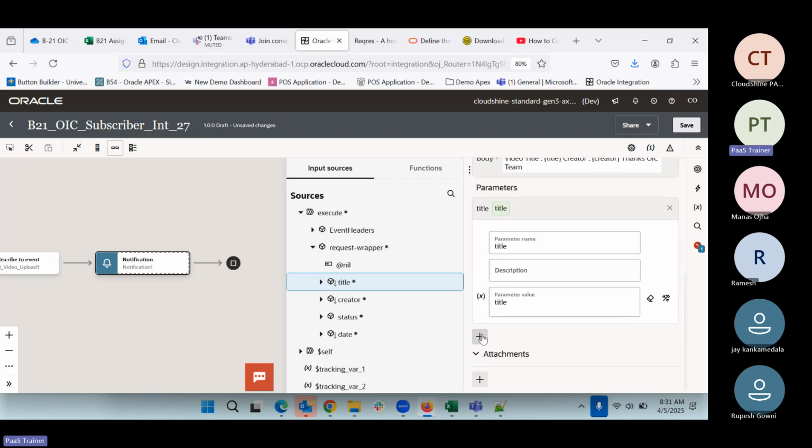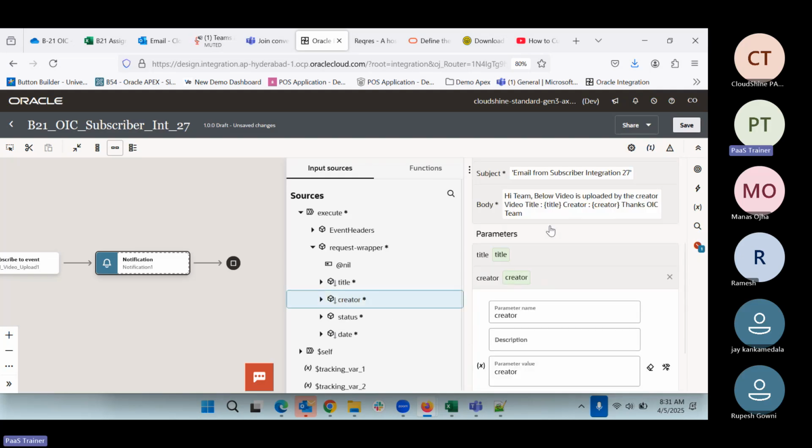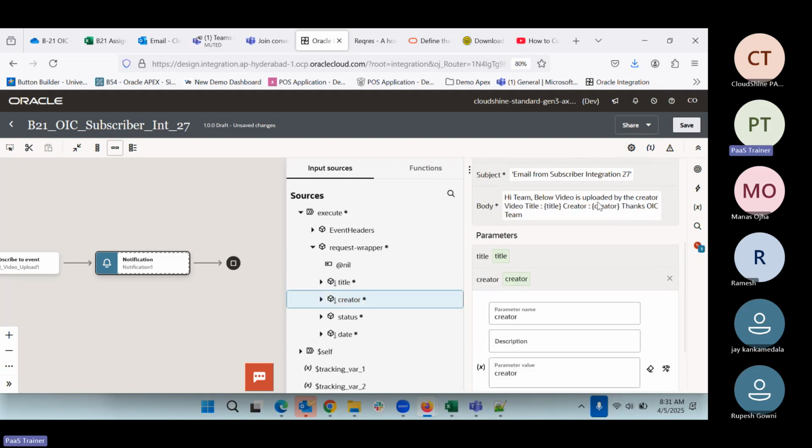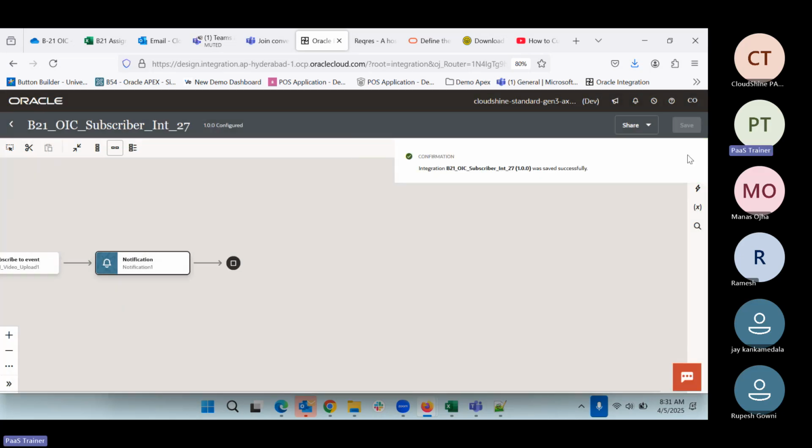We can go and add one more parameter, that is going to be the creator, and we have the creator. If you wanted to pass the date, so date also we can go and pass. So we can do the save. So we are able to do it.